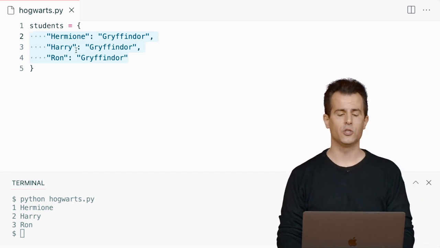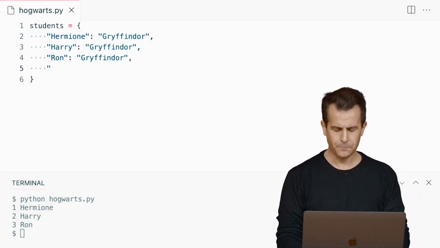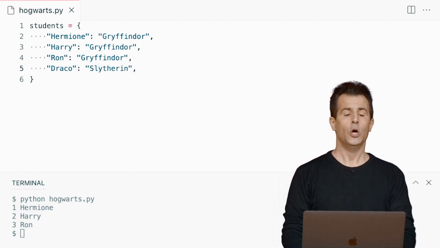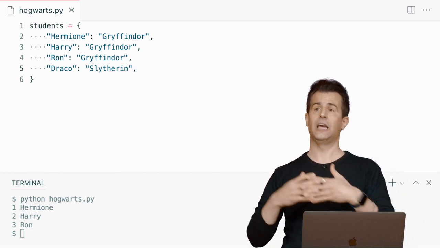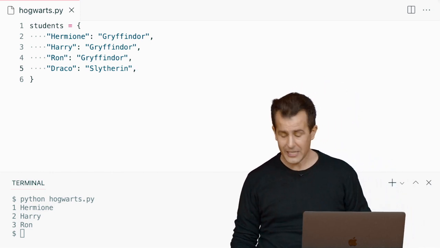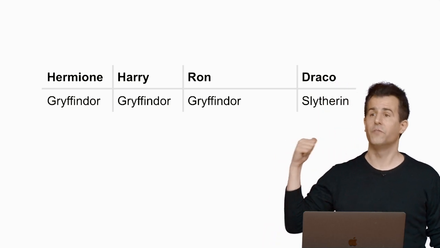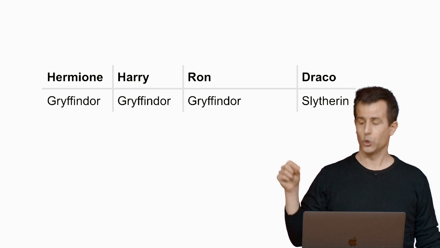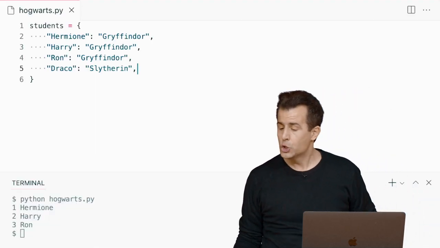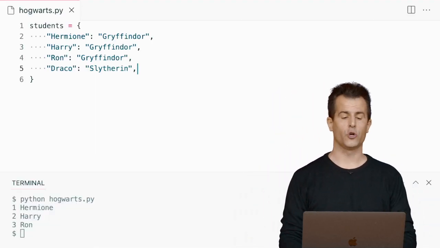You could format it differently as well. But I'm going to go ahead and add in now Draco, who lives, of course, in Slytherin. So now I have each of these keys on the left and values on the right, which is really, again, just a code implementation of this idea, a little chart that you might write up with paper and pencil when associating something with something else. So how do I now use this code in an interesting way?